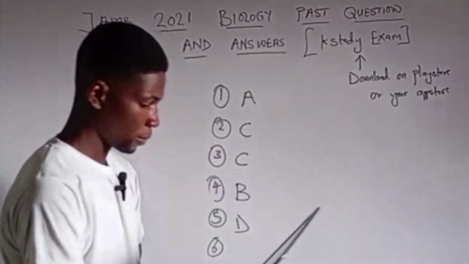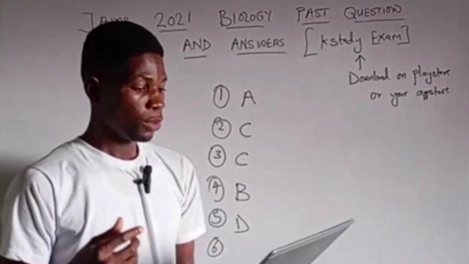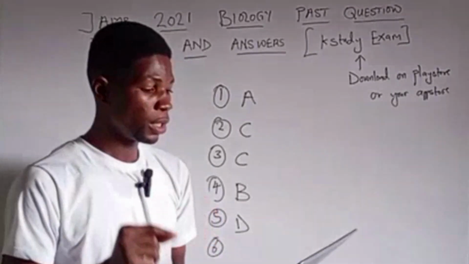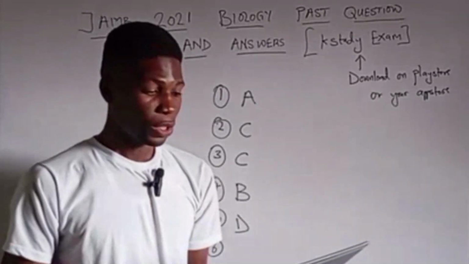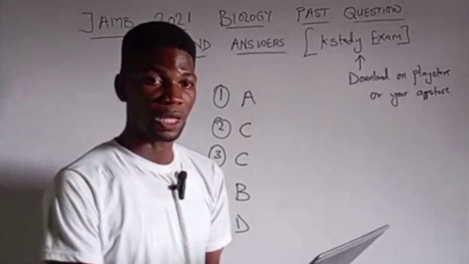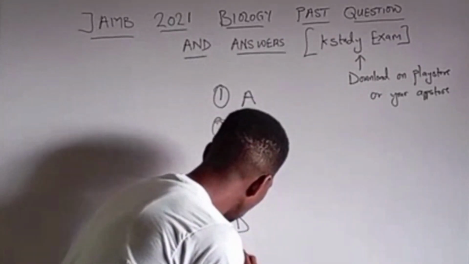Let's see question 6. Question 6 says, when a spirogyra cell is immersed in a salt solution more concentrated than its cell sap, it A. remains unchanged, B. takes in water and bursts, C. absorbs a little water, and D. it loses water and shrivels. The right answer is D, because when a spirogyra cell is immersed in a concentrated salt solution, it loses water and shrivels. Take note that spirogyra are freshwater organisms. So when they are introduced to saltwater environments, they become flaccid and lose water as a result of the concentration of the salt solution present in the water. So the right answer is D.